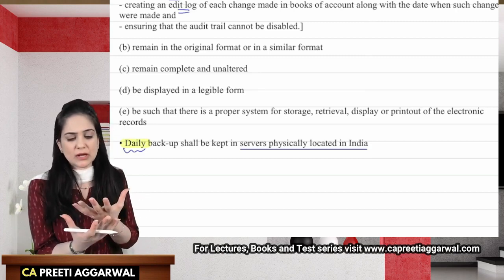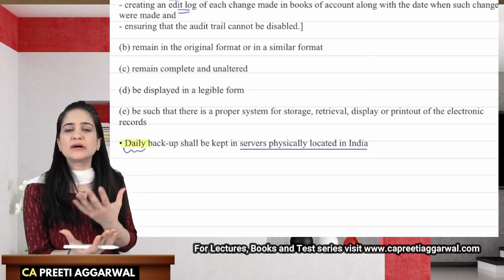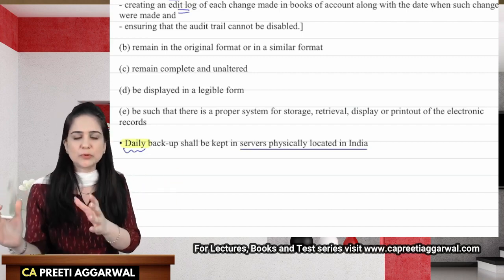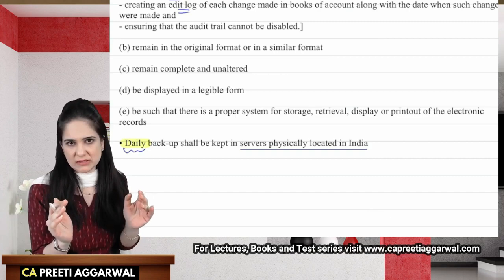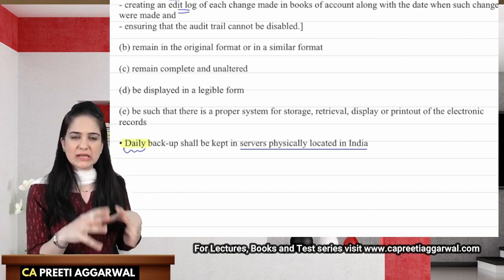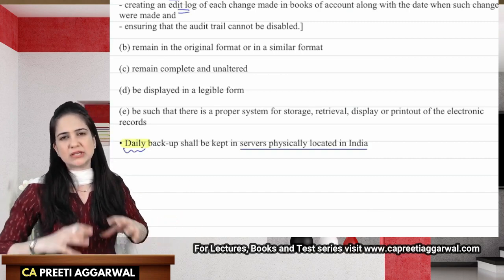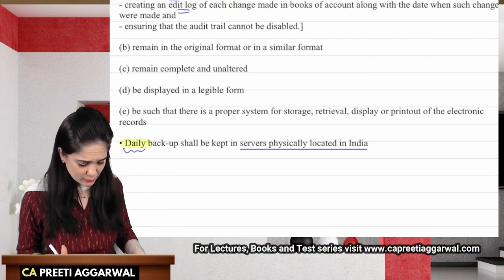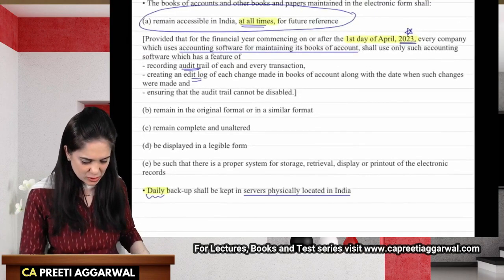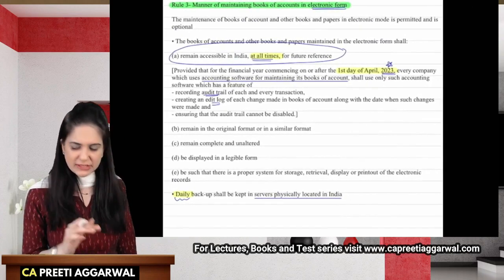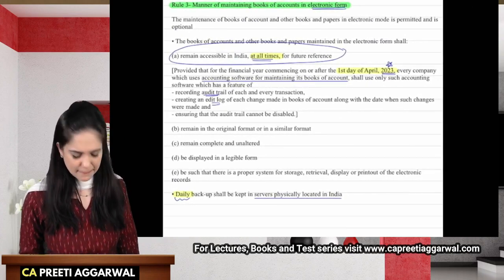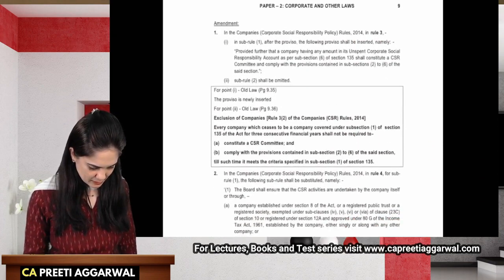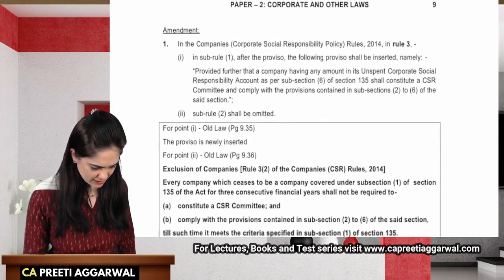A server is a place where the information is stored. It is a space, like your computer has a very small disk space, but these are huge servers, huge places where information is stored. That server should be physically located in India. So this is the amendment. Whatever I have highlighted in yellow is the amendment. All right. Let us proceed further.